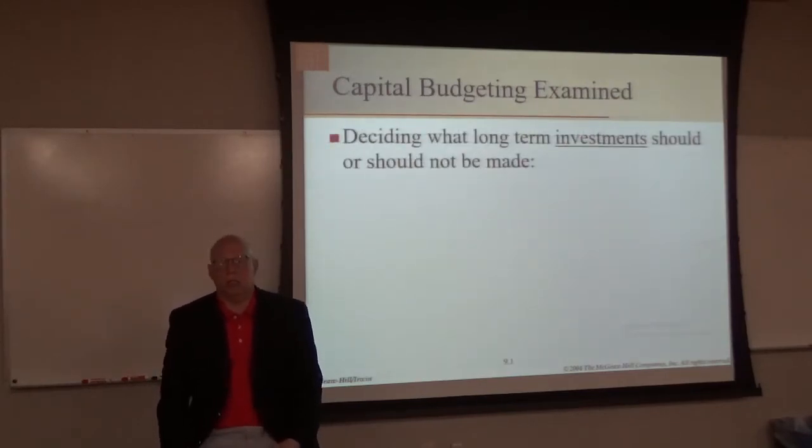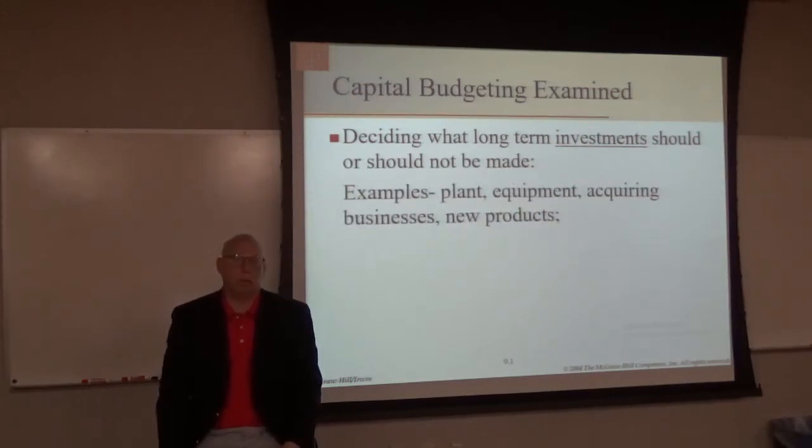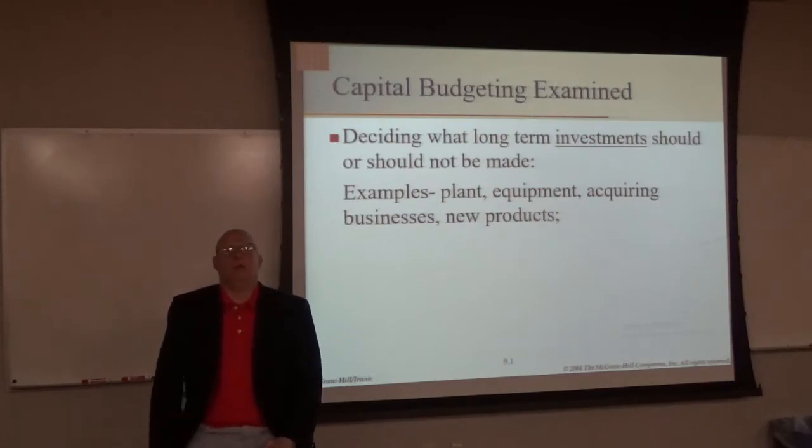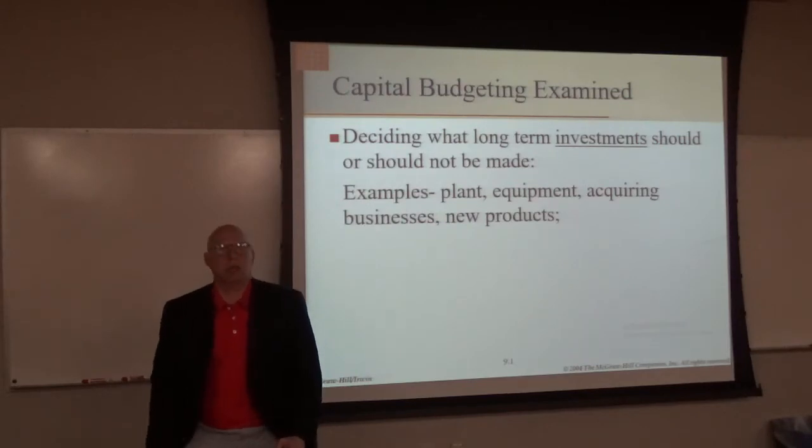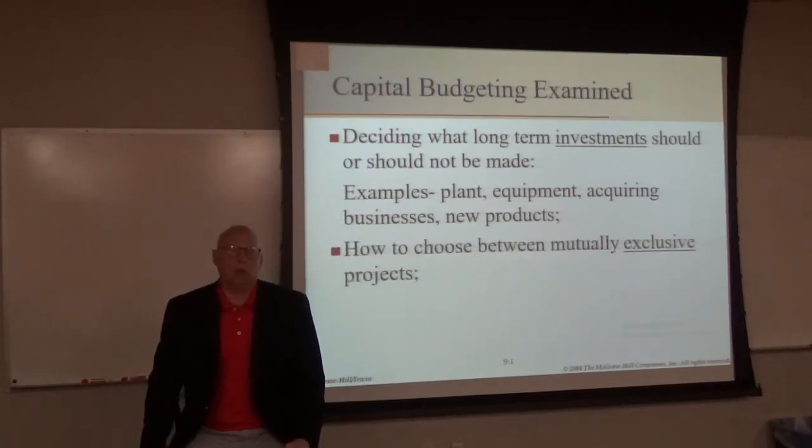So capital budgeting is deciding what long-term investments should or should not be made, and examples include plant, equipment, acquiring other businesses, and developing new products. When people talk about business investment, these are the things they're talking about, not stocks and bonds. Those are investments that individuals make. All right, we'll learn how to choose between mutually exclusive projects. Mutually exclusive means you have more than one project that you're considering, but you can only do one. So if you do one, you're excluding the others.